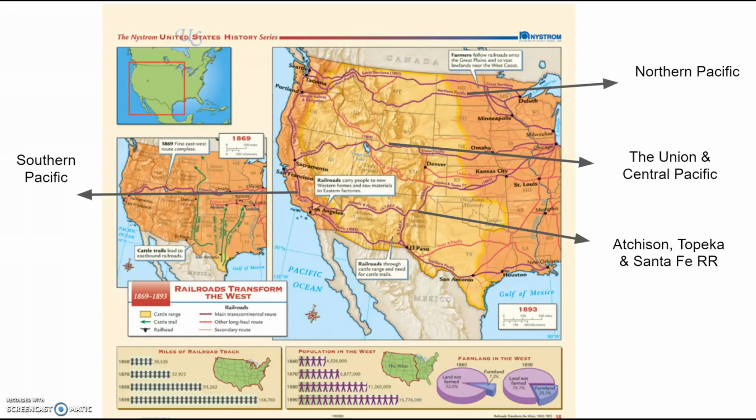Now, expansion was not limited to the West. The United States purchased Alaska from Russia in 1867.